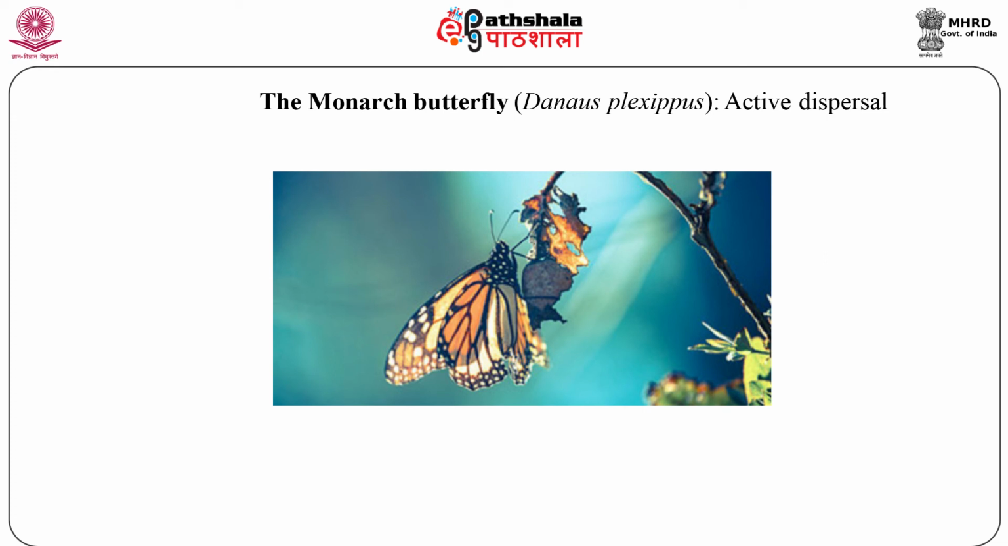Strong flyers, like many species of birds, bats and large insects and large aquatic animals, are examples of such vagile animals. The monarch butterfly exhibits an ideal example of active dispersal. It is a highly vagile insect capable of flying hundreds to thousands of kilometers, moving from North to South America in different seasons. In its journey, it reproduces and the returning individuals are new offsprings.